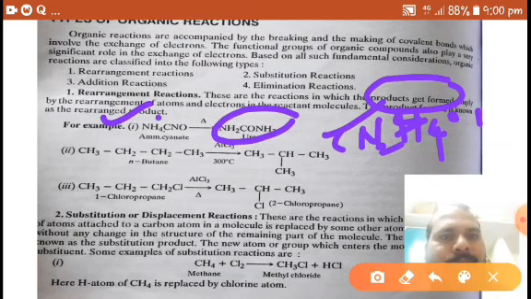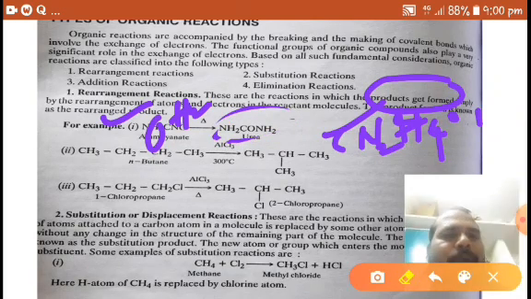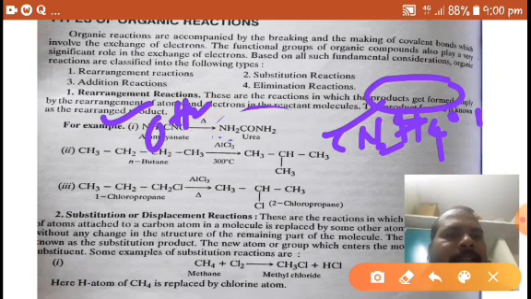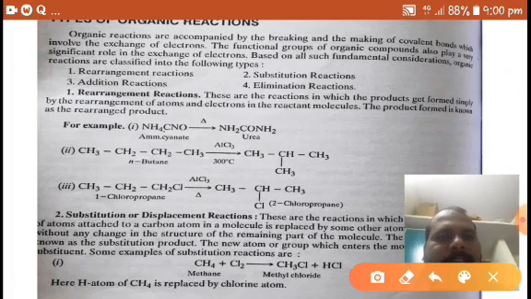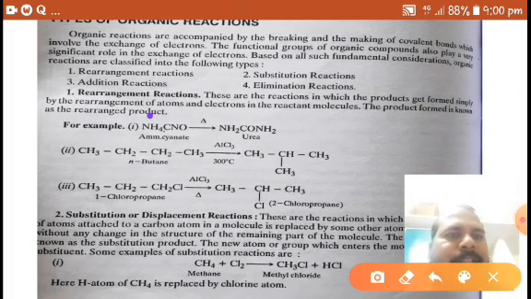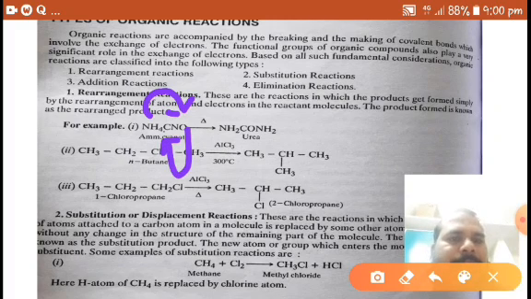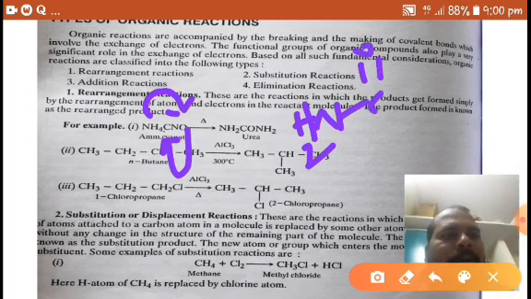Two hydrogens are shifted onto the nitrogen, and in result it forms urea. So what happened here? The product formed by rearrangement of atoms. Which atoms rearranged here? Two hydrogens shifted from here to nitrogen and oxygen shifted to carbon. So NH2 C double bond O NH2 is formed.